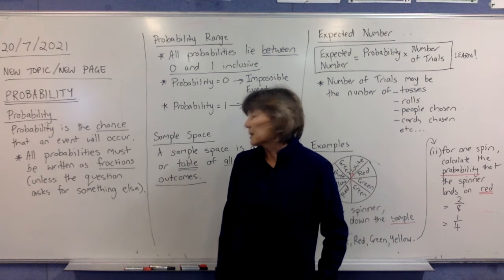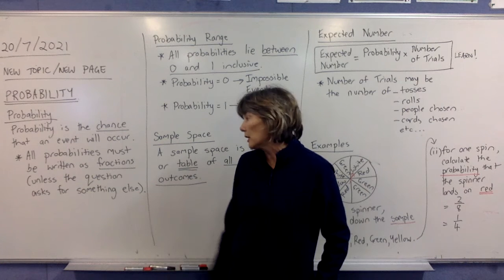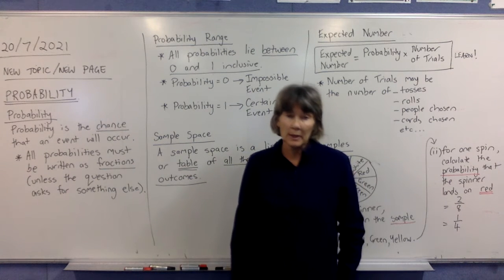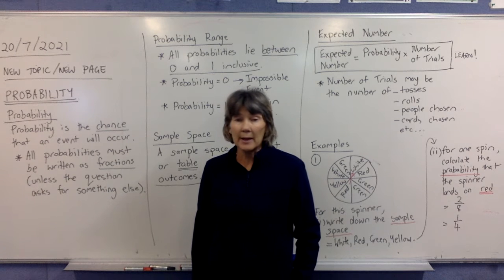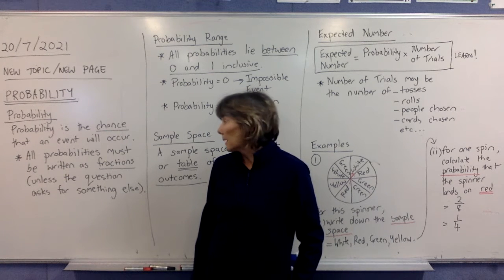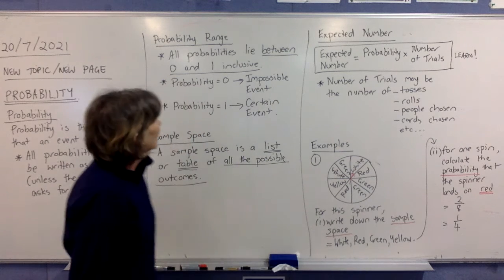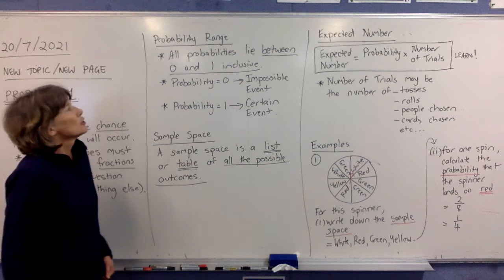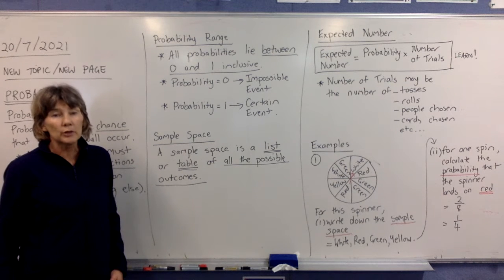All probabilities must be written as fractions unless the question asks for something else. So sometimes a question might ask for a decimal, sometimes it might ask for a percentage. But if they don't say anything, give the answer as a fraction. Okay, so the probability range. All probabilities lie between 0 and 1, inclusive.